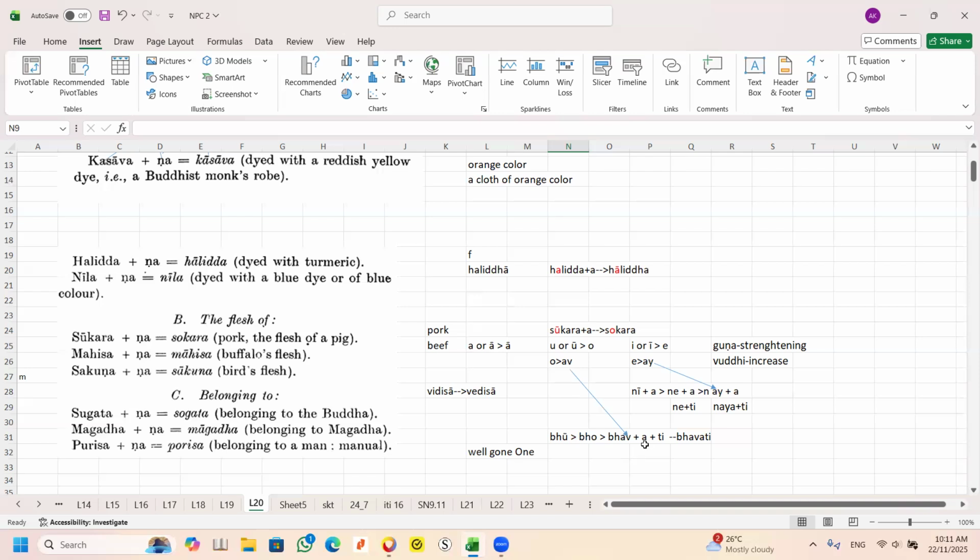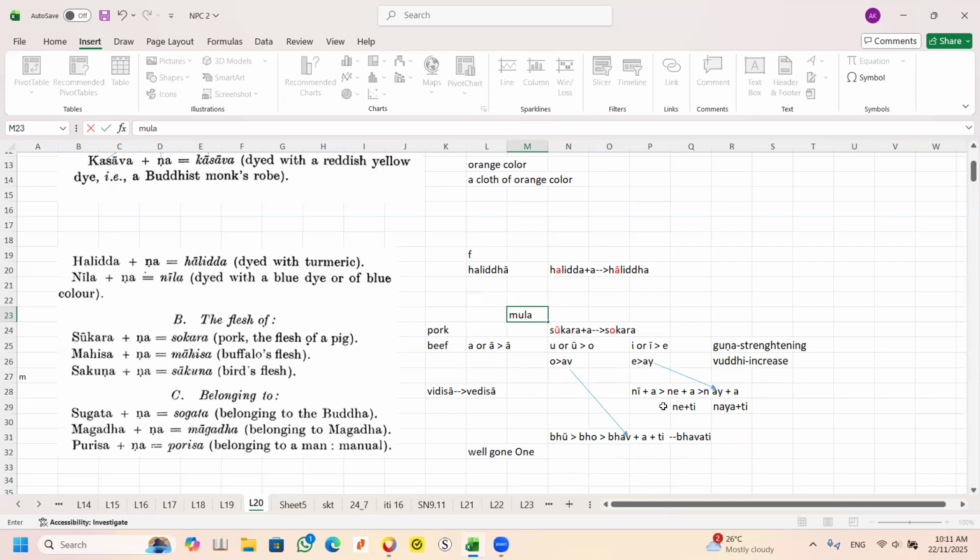Then this is the first conjugation, the third person. That's why it becomes bhavati. That means two levels. From the first level is mūla. Mūla means from the beginning, the Malay word beginning. After the beginning, a becomes long ā, u becomes o, i becomes e. And then further increase, it becomes this.